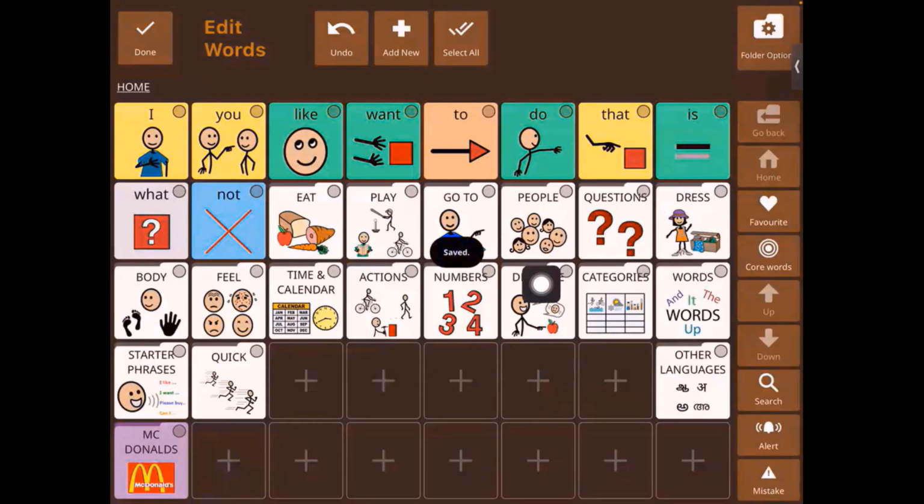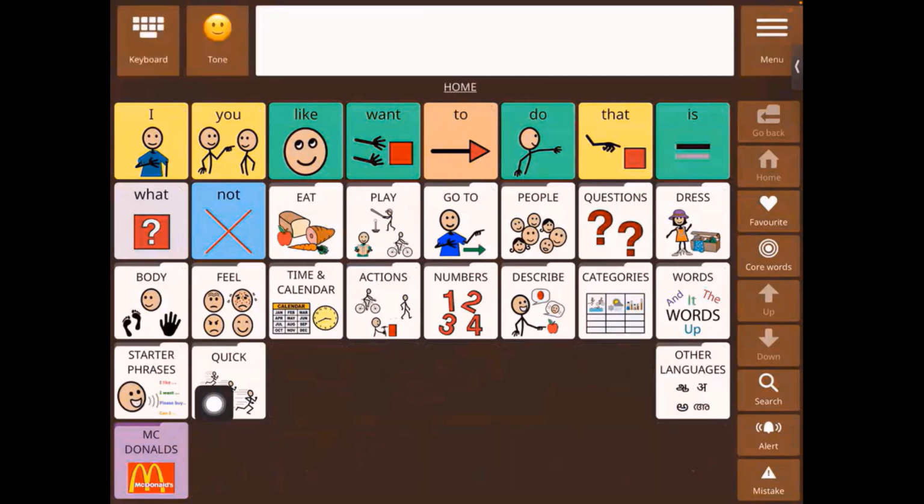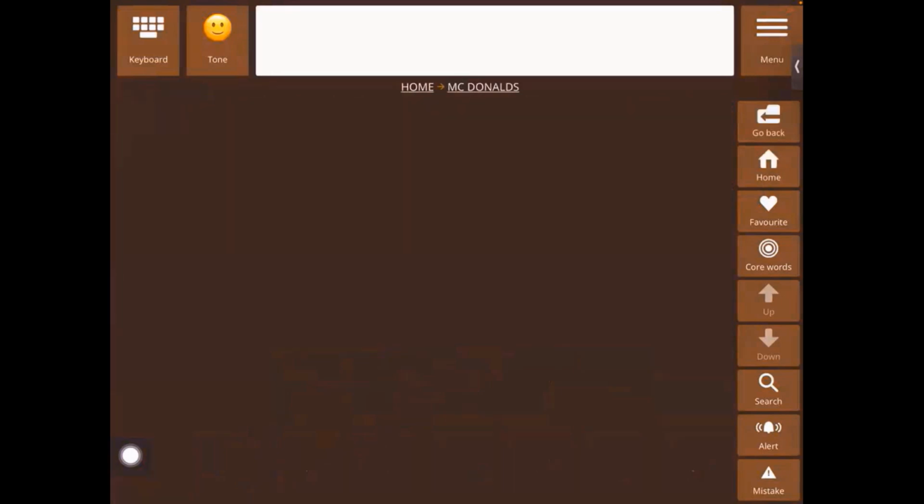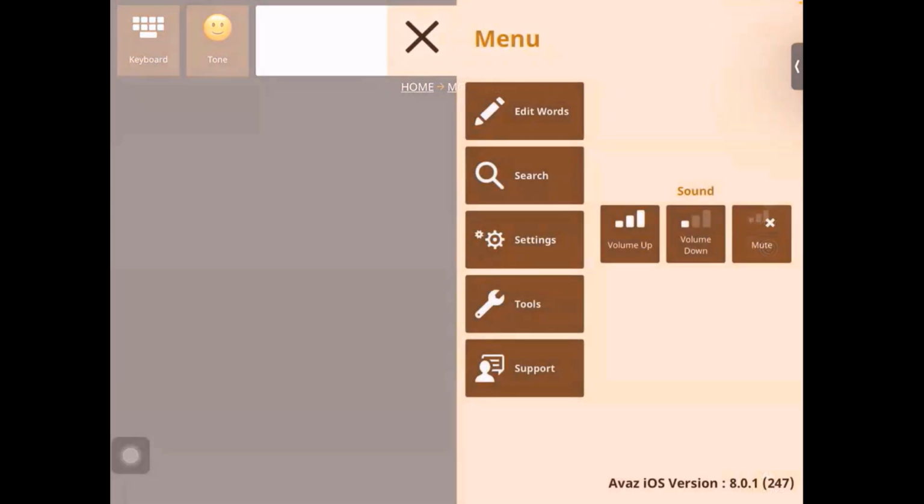So you can see now that the folder has shown up over here. When we are not selecting the location, it chooses the location on its own, and this is the location for the folder. All right. And now we're going to go into this folder, McDonald's.